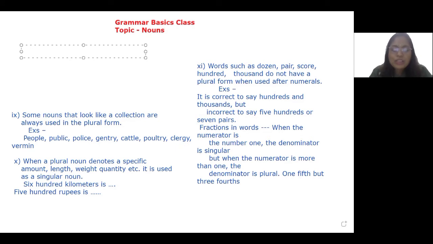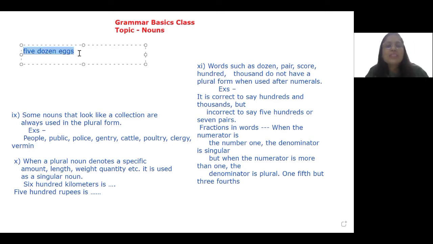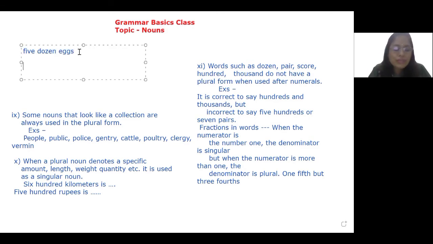I'm going to put 2 sentences and think for yourself which one is correct. 5 dozen eggs, or let me copy this and paste this for you once again. Which one is correct? 5 dozen eggs or 5 dozens eggs?